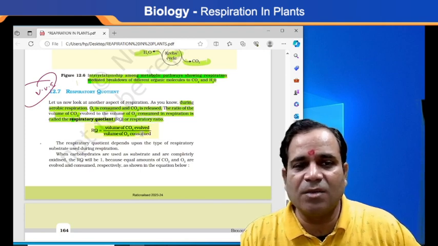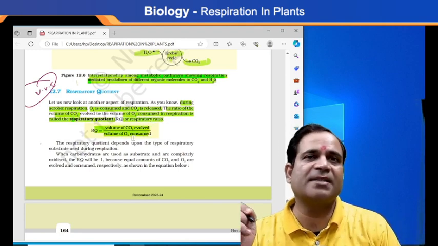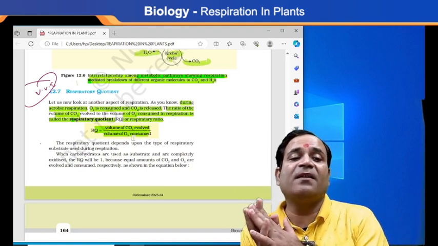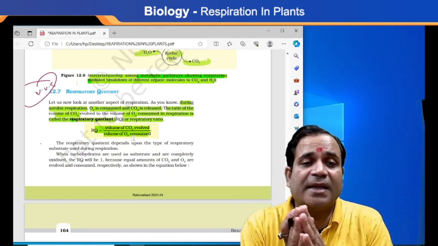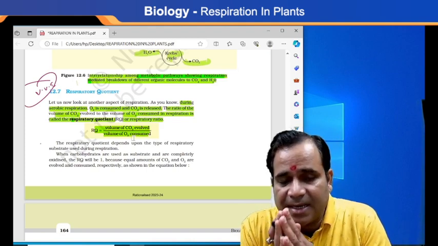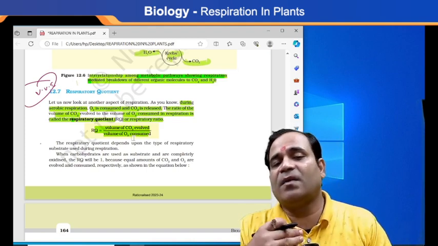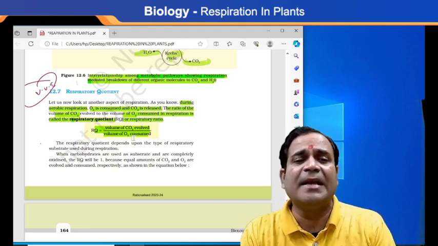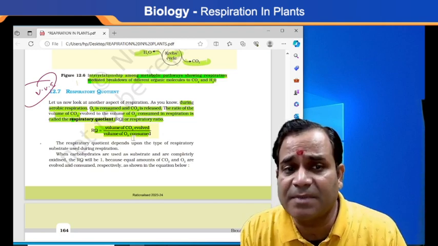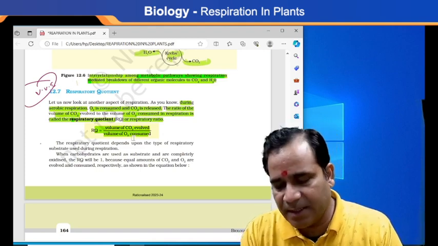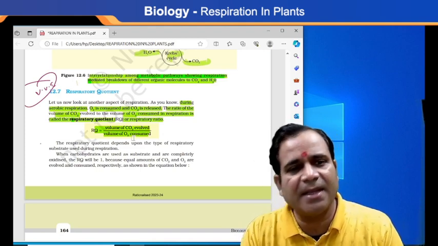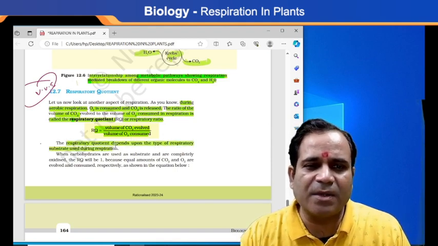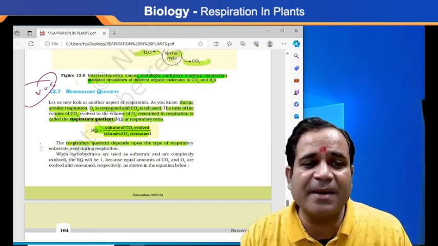Here the RQ, or the volume of carbon dioxide evolved, is divided by the volume of oxygen consumed, then we get what? RQ, that is respiratory quotient. Again, I am repeating. When we divide the volume of carbon dioxide evolved by the volume of oxygen consumed during respiration, then we get the respiratory quotient. Getting this one thing? Now, here you see that the respiratory quotient depends upon the type of respiratory substrate.